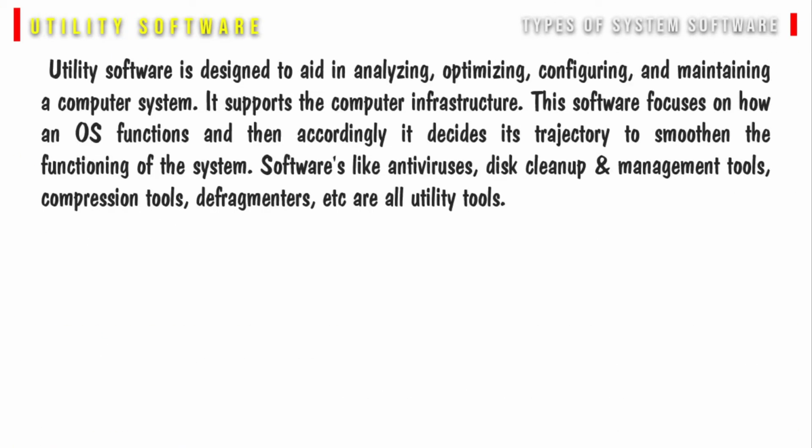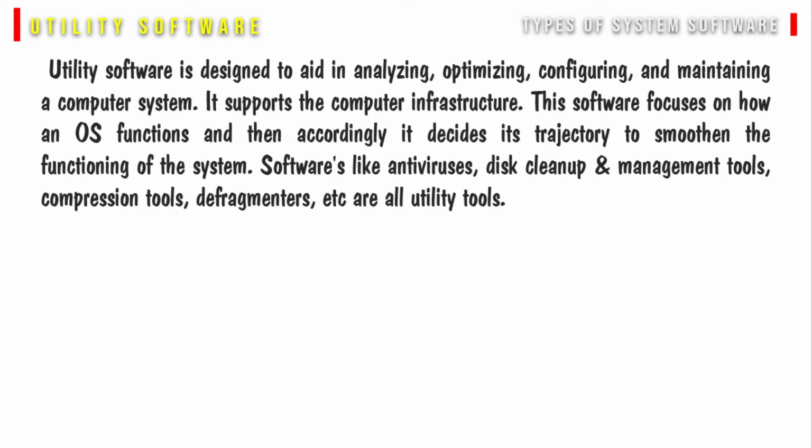Utility software is designed to aid in analyzing, optimizing, configuring, and maintaining a computer system. It supports the computer infrastructure. This software focuses on how an OS functions and then accordingly it decides its trajectory to smoothen the functioning of the system.